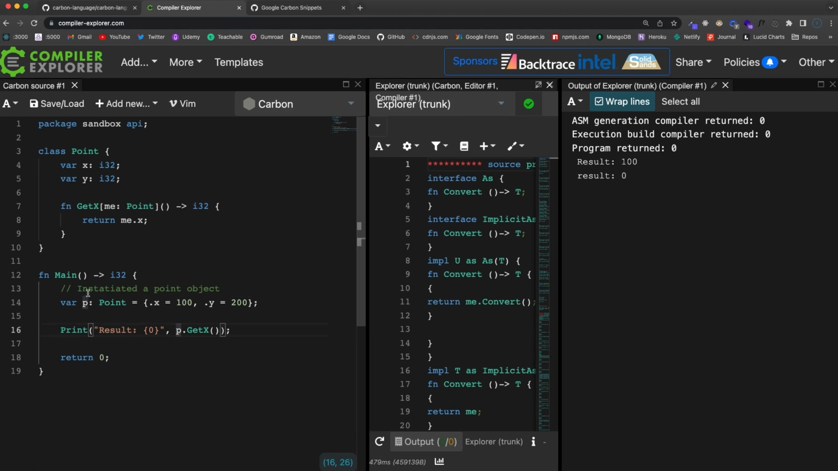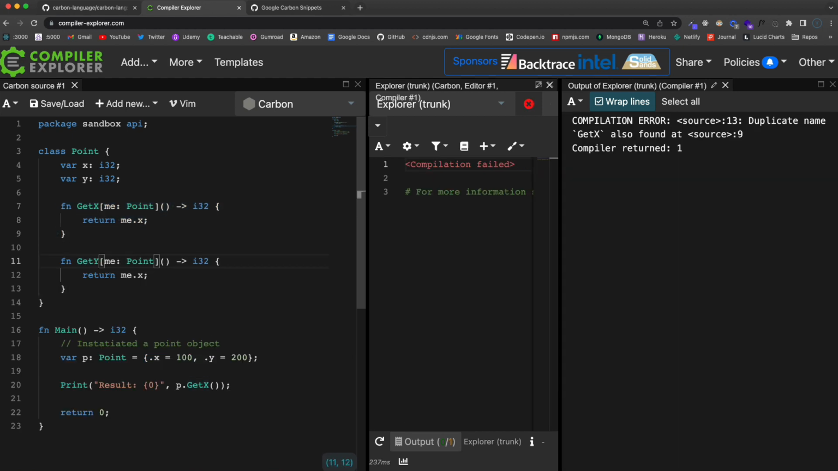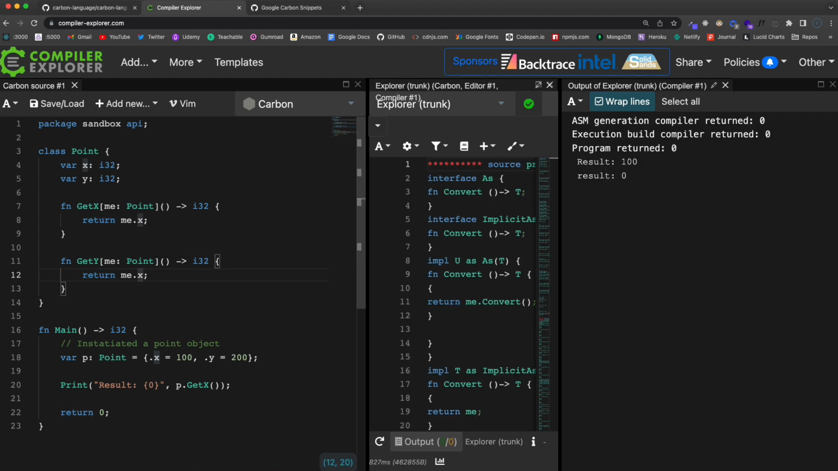because that's what we set this value, this p variable, which is a point object. We set that x property to 100, and then this method is getting that x value. We could do the same thing with the y value. So let's say get y, and then we just want to get me.y. And if we come down here and change that to get y, we get 200. All right, so those are methods.